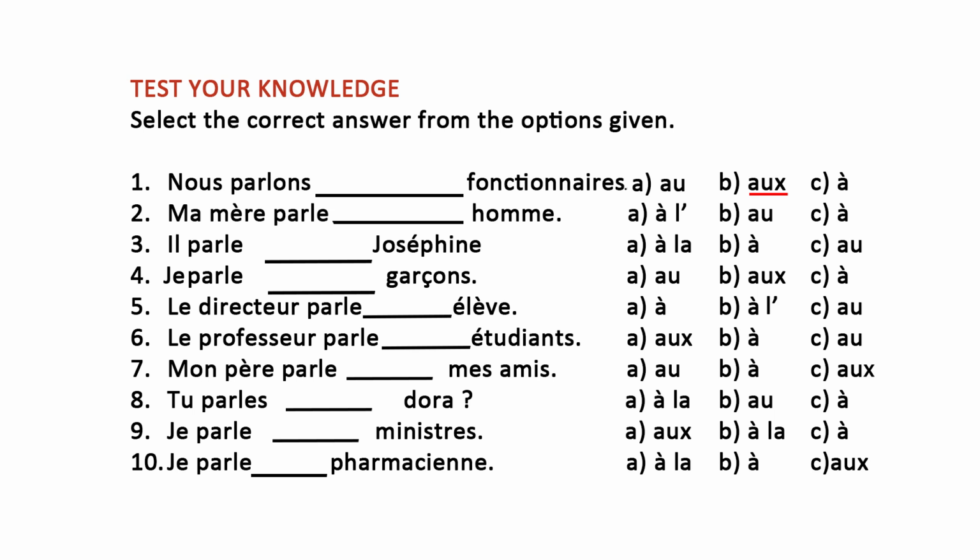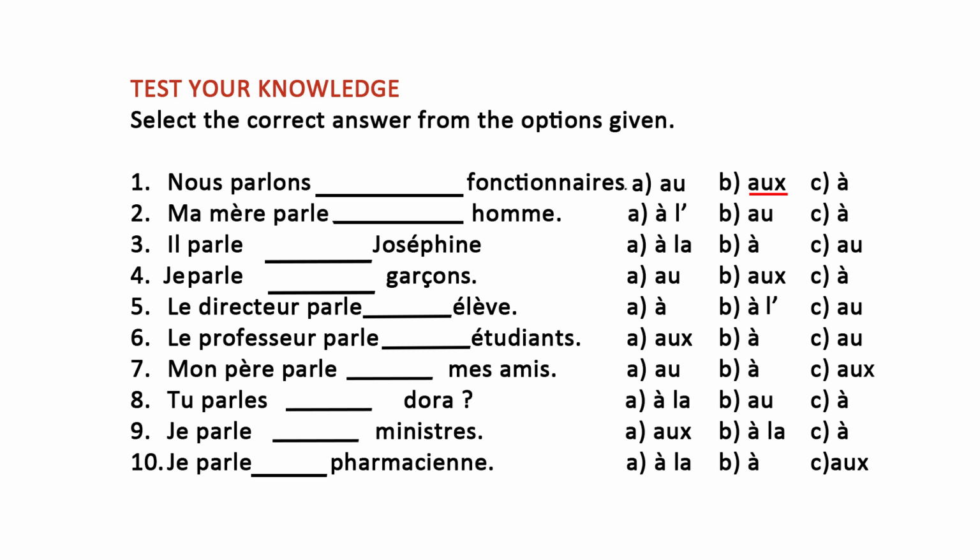And fonctionnaire means civil servants. That's what it means. Right? So, nous parlons aux fonctionnaires. Or we talk to the civil servants. Good. Now, let's try number 2. Number 2, we have ma mère parle tiret homme. Ma mère parle tiret homme. Now, let's see in a few seconds. What do you think will be the correct answer?